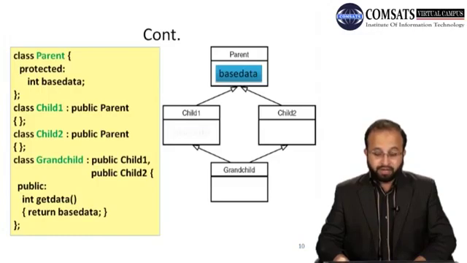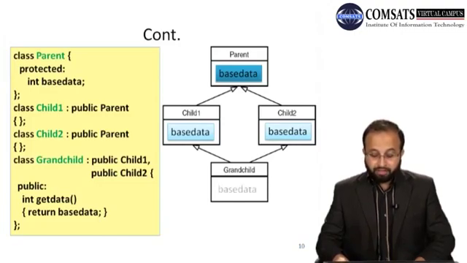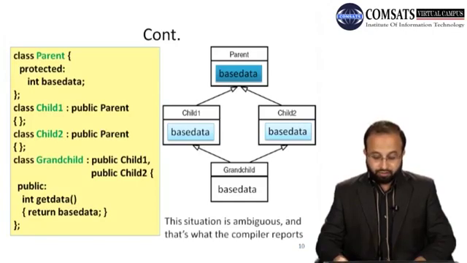So when child 1 is inherited, it gets its own copy, child 2 is inherited, it gets its own copy. Now अब grandchild जब access करेगा base data को, then there is a confusion. So this situation is ambiguous because अब compiler को पता नहीं चलेगा कि base data वो child 2 से access करे या child 1 से access करे, right? And that's why the compiler reports an error about that. So compiler इस situation में एक error report करेगा.